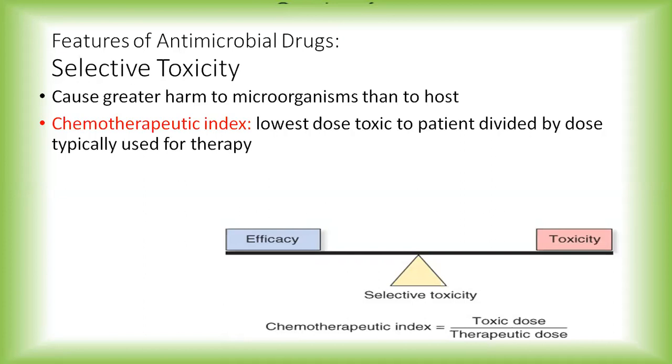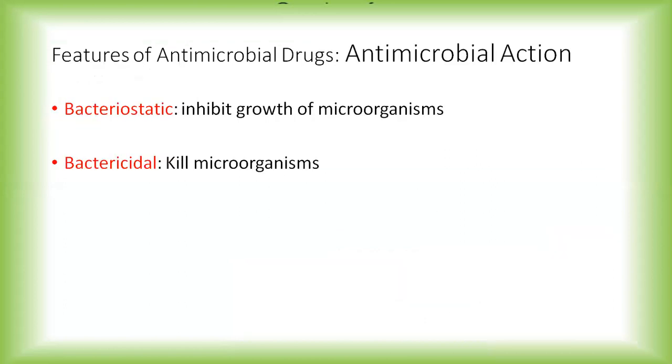Whenever the chemotherapeutic index is selected, its efficacy has to be taken into consideration. At the same time, it has to be seen that it is least toxic to the host. So features of antimicrobial drugs further include antimicrobial action.